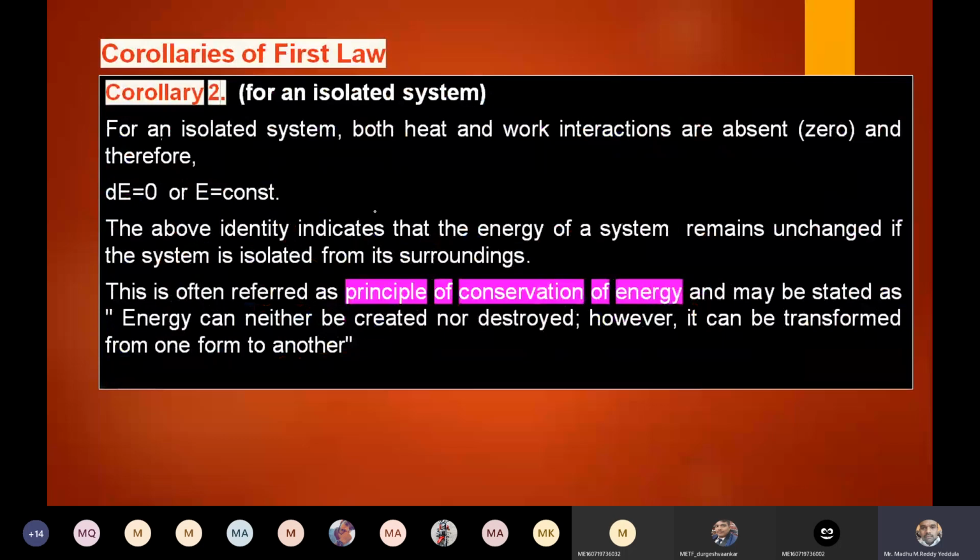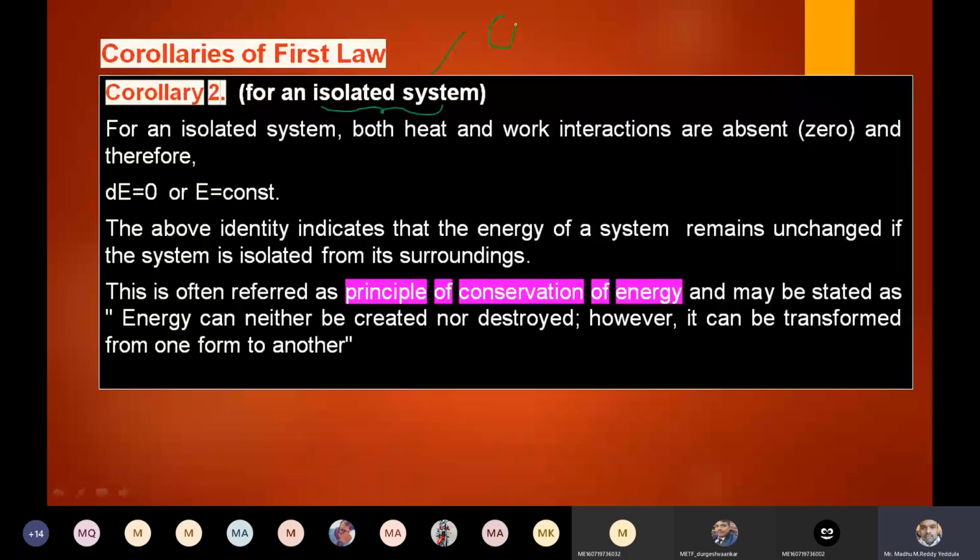Already I discussed in the first law, the total energy is always constant. Whenever energy is constant, the difference of energy will be zero, because an isolated system is isolated from the surroundings. Net heat interaction is zero, and net work interaction is also zero.